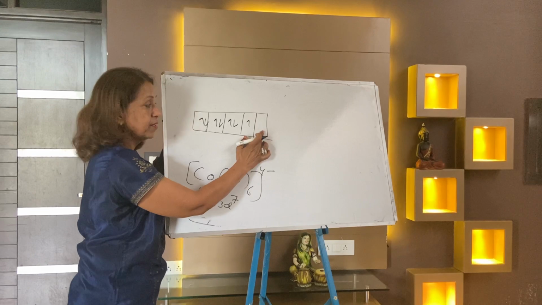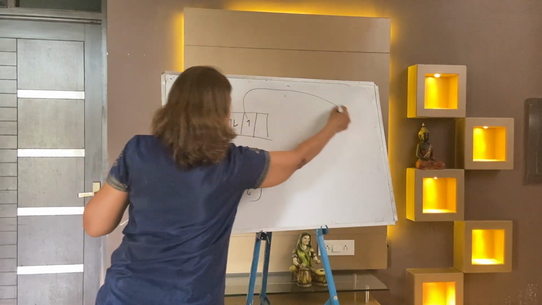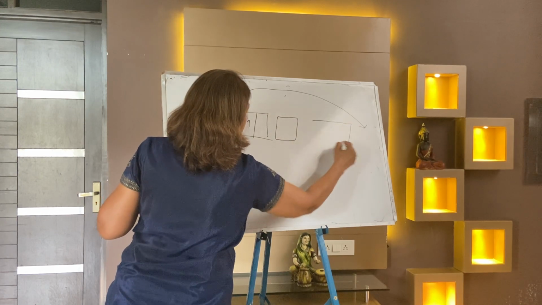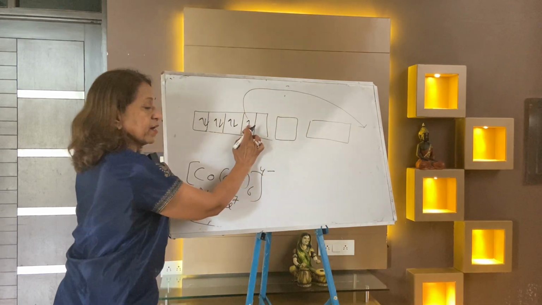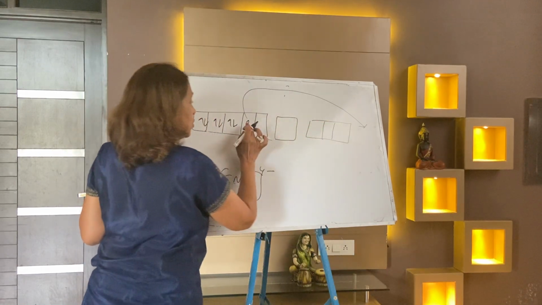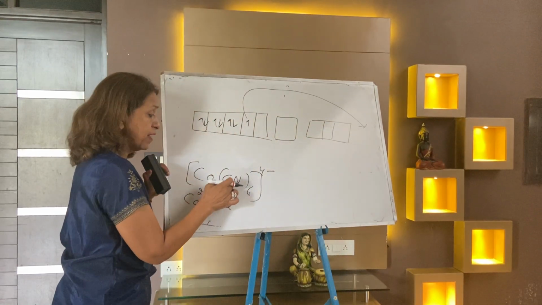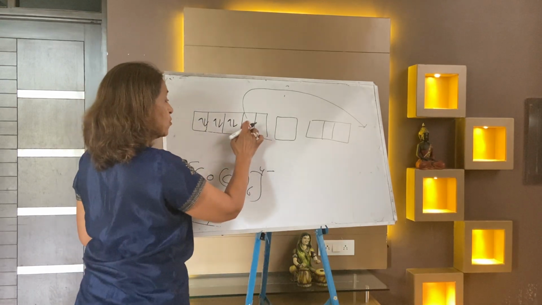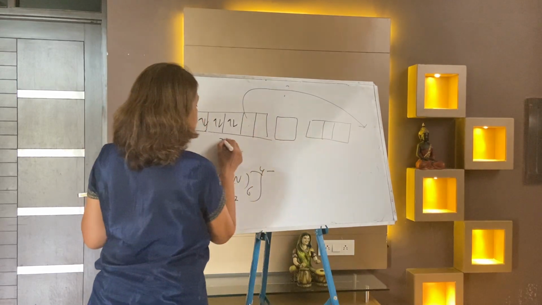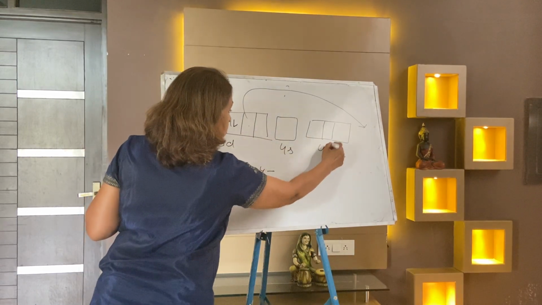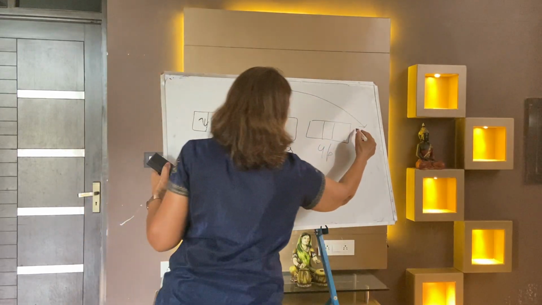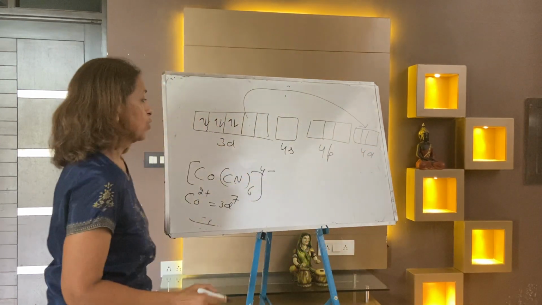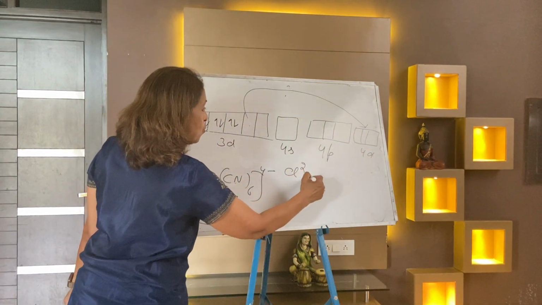Actually you need 2 d orbitals, so you can transfer this electron to 4s or 4p. Why transfer? Because I told you earlier, when the ligand is strong, the electron gets shifted. So shift this electron: this is 3d, this is 4s, this is 4p. You can shift the electron to 4d, write down 4d1. So your hybridization is d2sp3.